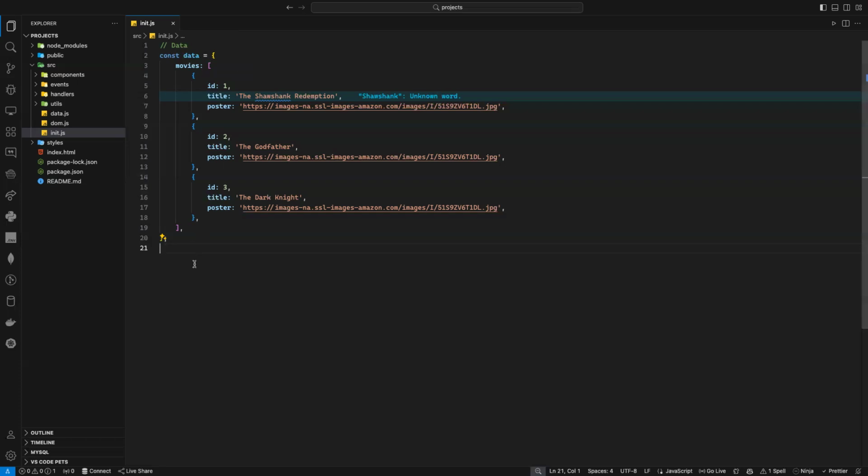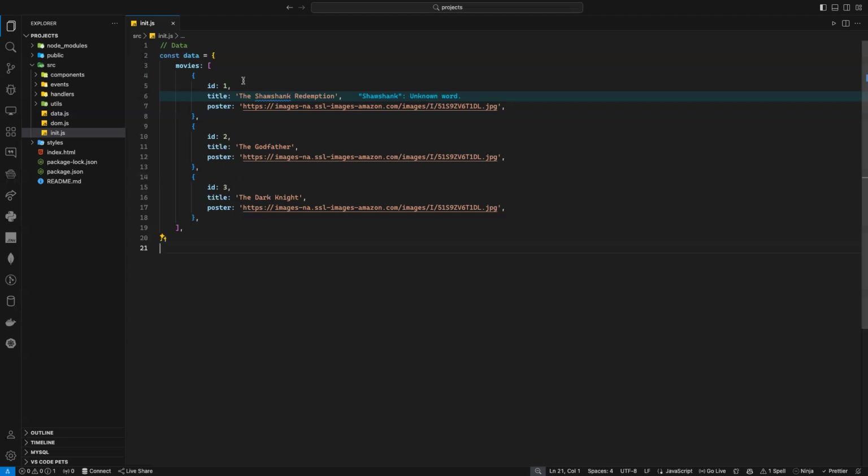Any question about the data? It's like for me, there is an object inside, there is an array, and after that it's also an object. So if we would like to go into poster, it will be data.movies.movies.poster.